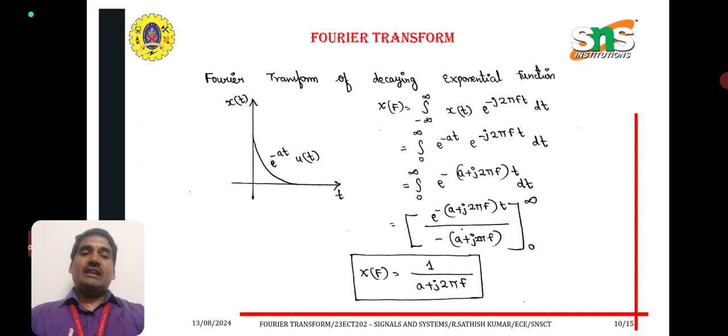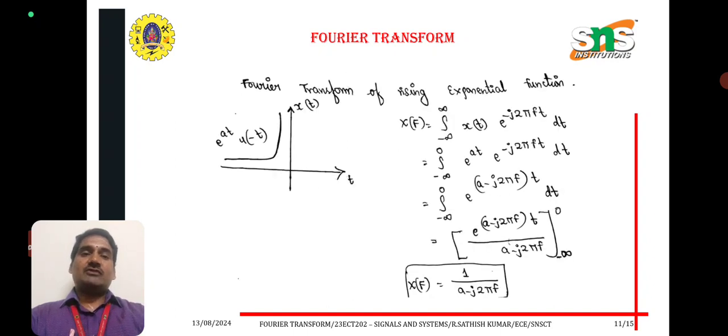We can take it as common: e power minus of a plus j 2 pi f into t into dt. Now we integrate: e power minus of a plus j 2 pi f into t divided by minus of a plus j 2 pi f, integral over 0 to infinite. Upper limit minus lower limit, we get X of f is equal to 1 divided by a plus j 2 pi f. Now we can see the Fourier transform of the rising exponential function e power at into u of t. Again we apply the same formula, integrating with respect to minus infinite to 0. We get X of f is equal to 1 divided by a minus j 2 pi f.